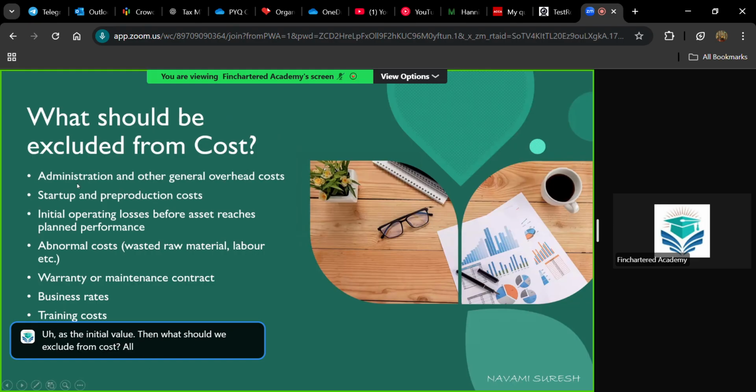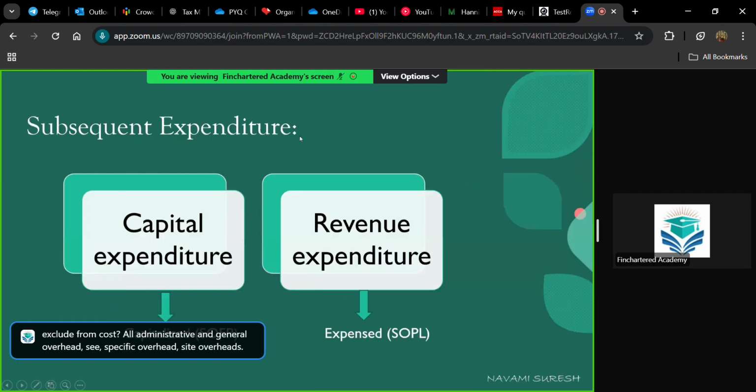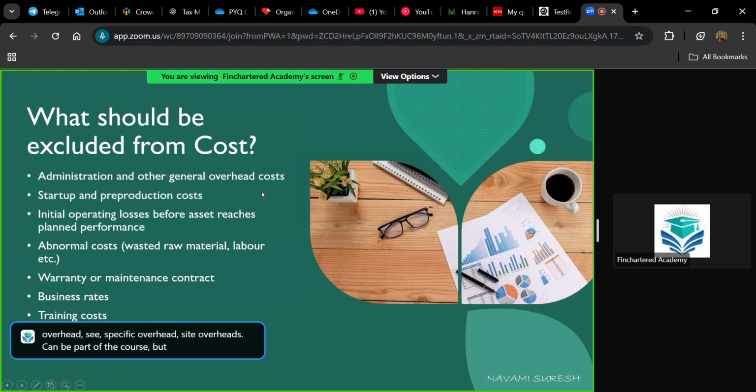All administrative and general overhead. See, specific overheads, site overheads can be part of the cost, but general overheads will not be included within cost. Then startup and pre-production costs, abnormal waste, warranty, business rate, training costs. Just go through these. Whatever is included here, these will not be coming under cost. Okay.